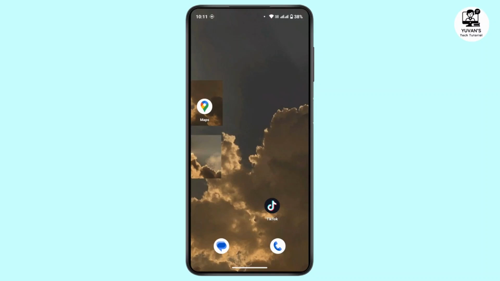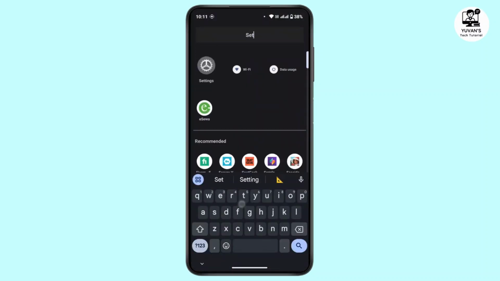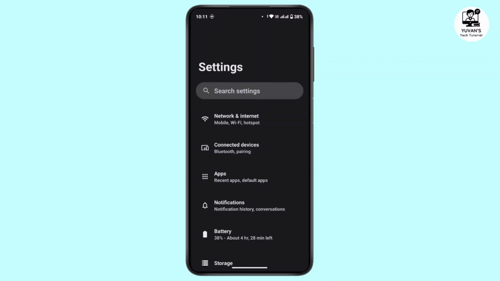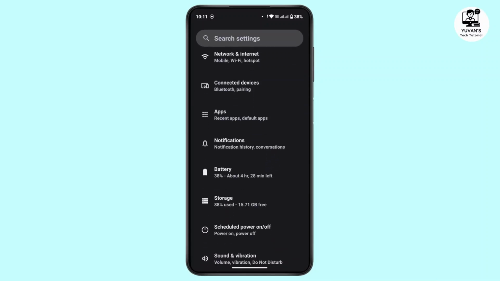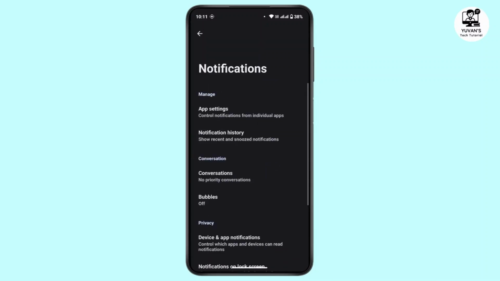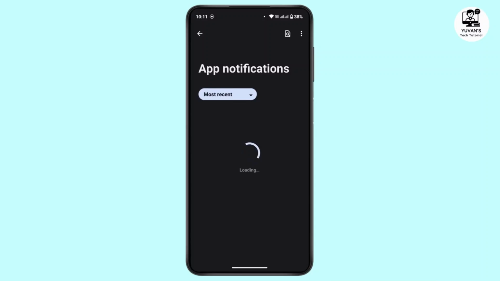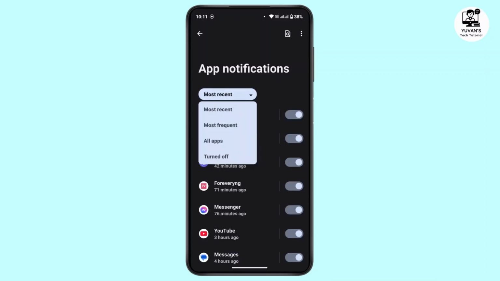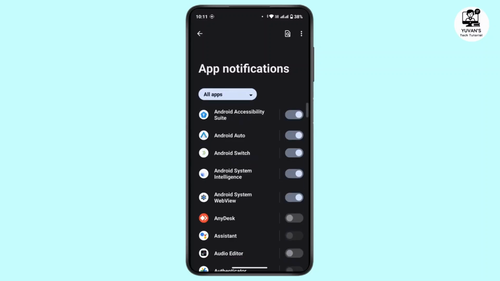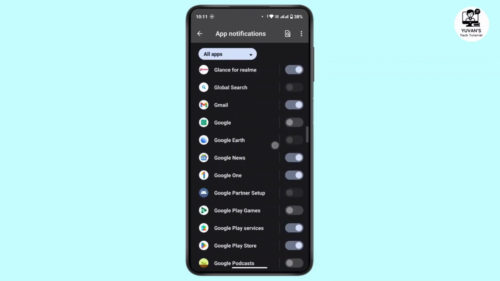First of all, you have to open up settings in your device. Now scroll down a bit and then tap on notifications. Here tap on app settings. Tap on this drop down and tap on all apps. Now under all apps you have to find Snapchat.